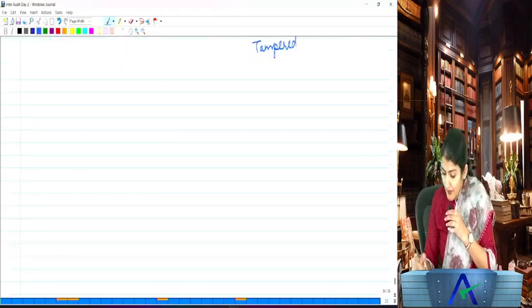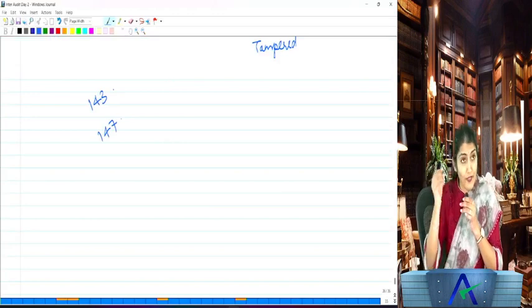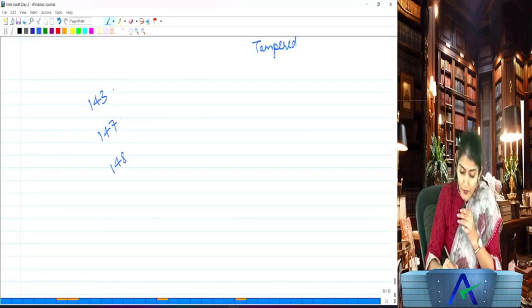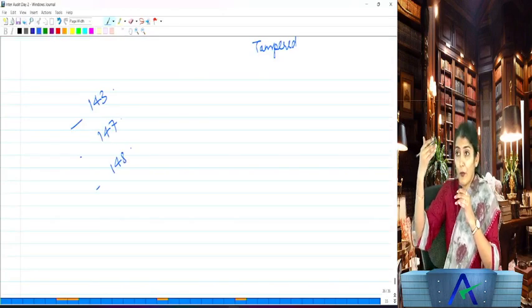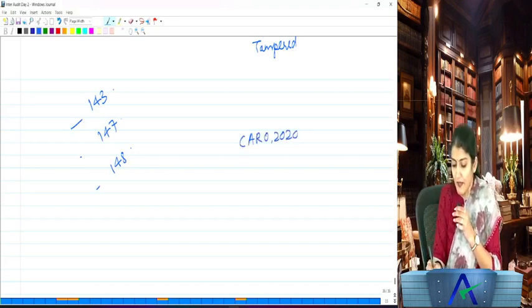Right. So once we complete the 143, then come to section 147, which is regarding the punishment for the non-compliance, and then come to 148, which is regarding the cost audit, and then after that begin with the CARO.